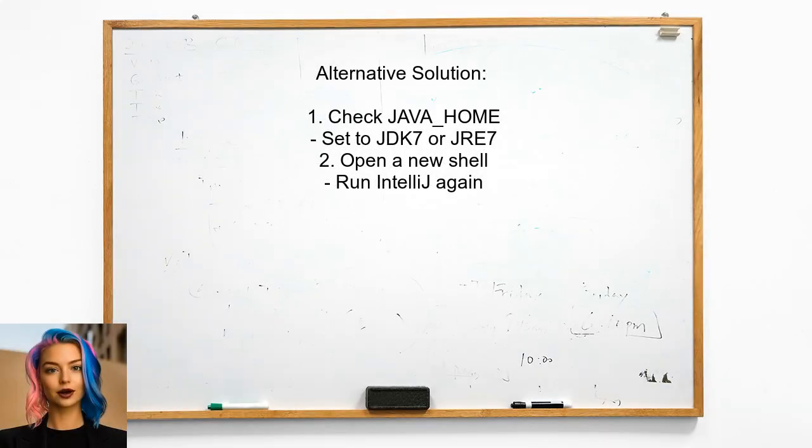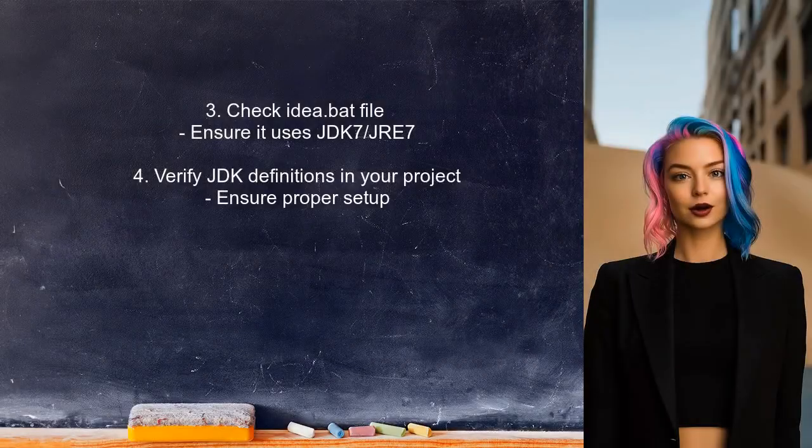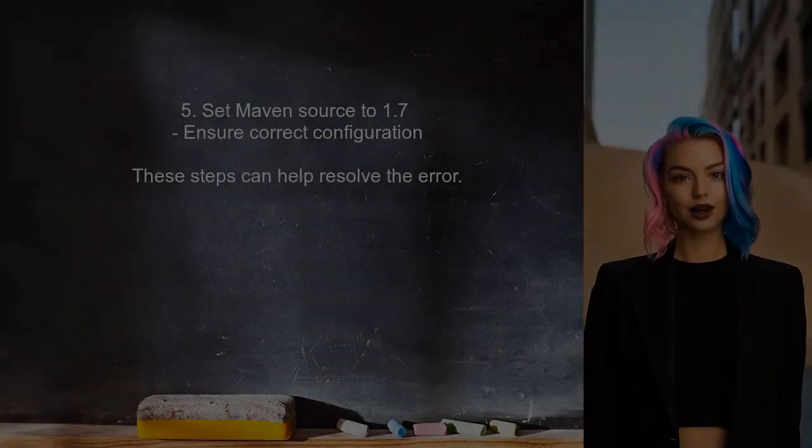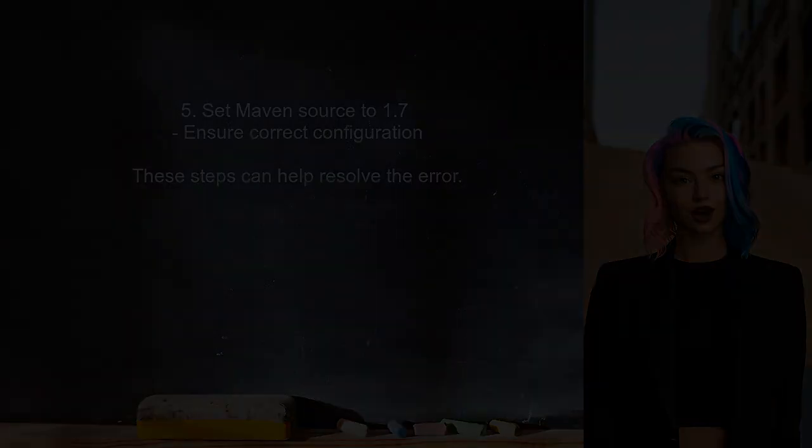An alternative solution suggests checking your JAVA_HOME environment variable. Ensure it's set to JDK7 or JRE7. After that, open a new shell and run IntelliJ again. If the issue persists, inspect the idea.bat file used to launch IntelliJ. Confirm that it points to JDK7 or JRE7. Also, verify that your project has the JDKs defined correctly. Lastly, make sure that your Maven configuration specifies the source as 1.7. These steps have helped the user troubleshoot similar issues successfully.